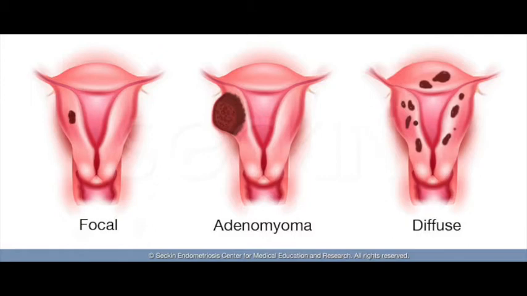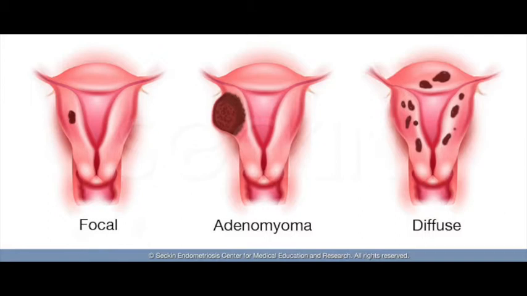In easy words, Mullerian rests are the embryonic endometrium. So there is metaplasia of these Mullerian rests into the myometrium, and there they produce the endometrial tissue.